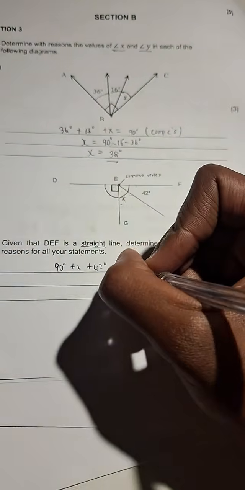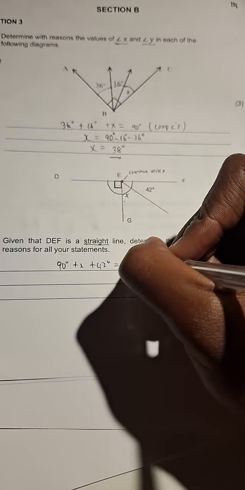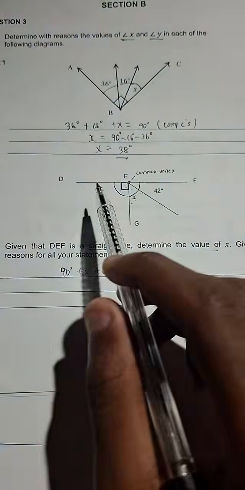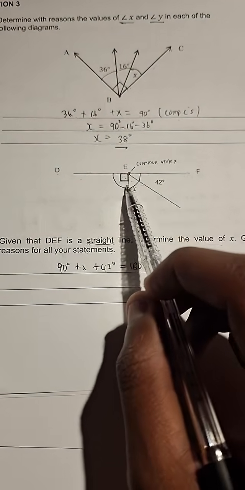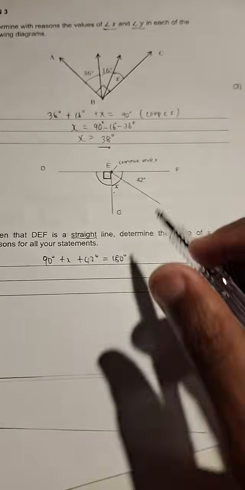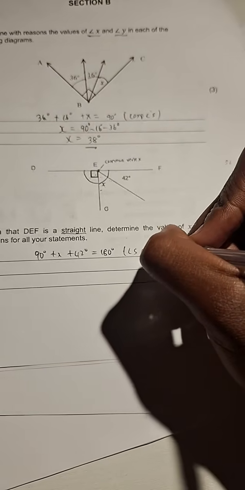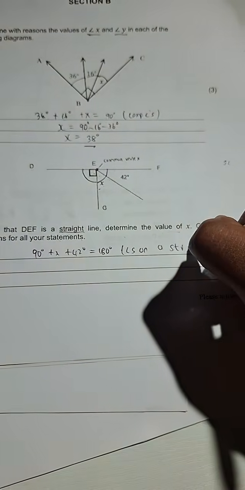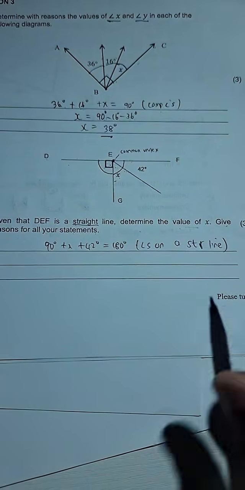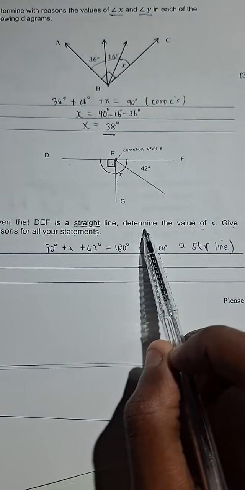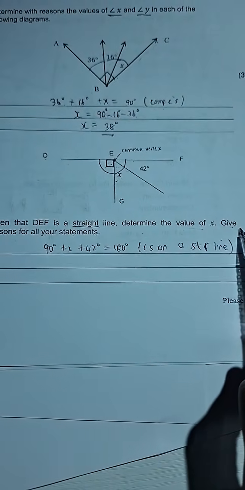We can add them together. They are equal to what? 180 degrees. Why? Because these are angles on a straight line. So we can write angles on a straight line as our reason. That statement is 100% correct. This reason is 100% correct.